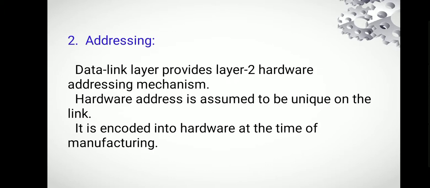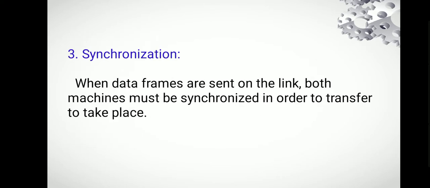Addressing. Data link layer provides a layer 2 hardware addressing mechanism. The hardware address is assumed to be unique on the link. It is encoded into hardware at the time of manufacturing. Synchronization. When data frames are sent on the link, both machines must be synchronized in order for the transfer to take place.